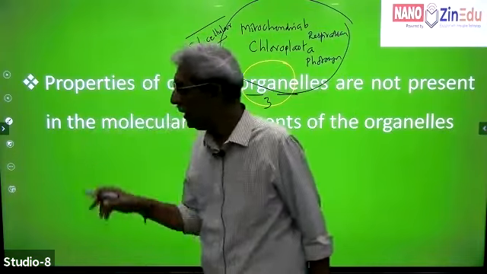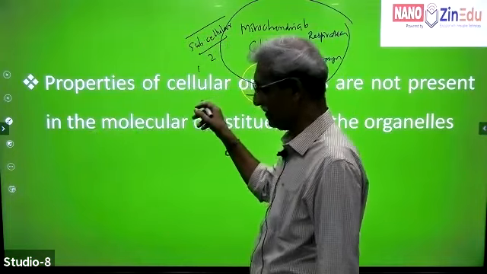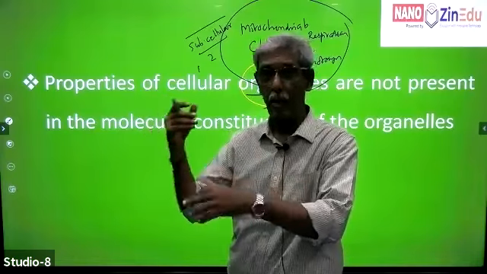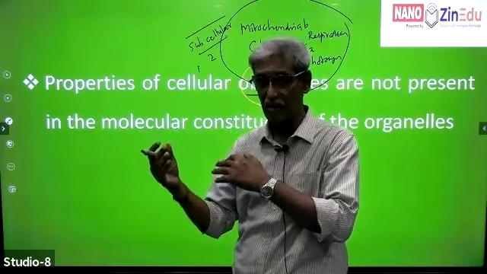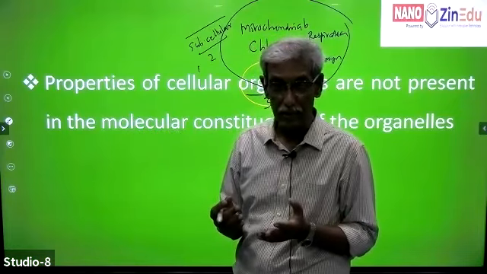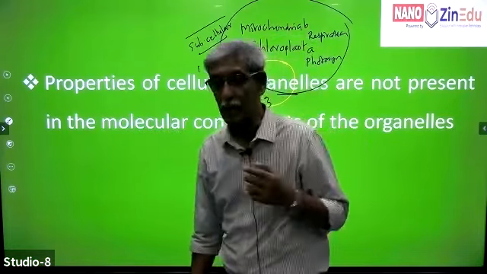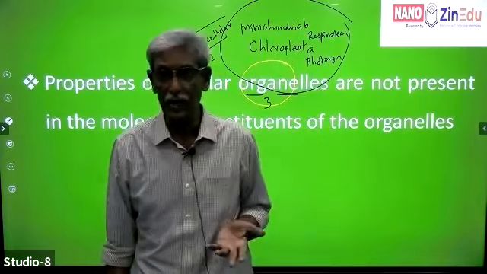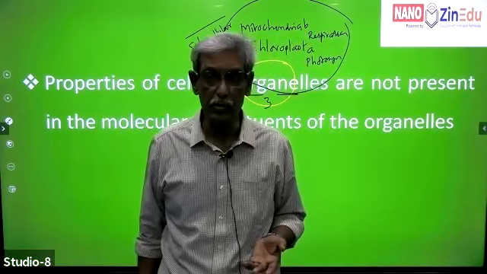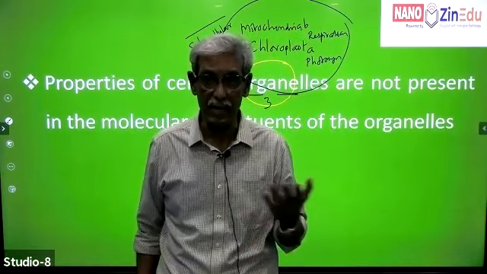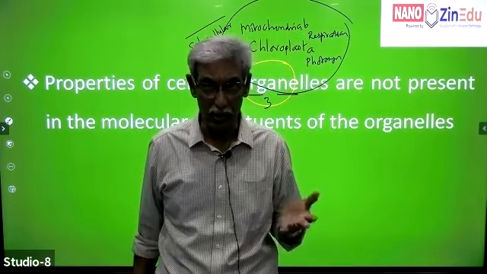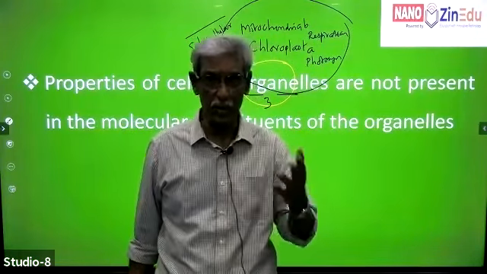Now, we know there are some basic properties. What you have read regarding chloroplasts: it is membrane bound, it is made up of grana and thylakoids, it has a stroma, it has light reactions and dark reactions. Similarly, mitochondria have an outer membrane, an inner membrane, and a matrix. There you have the Krebs cycle and the electron transport system, or oxidative phosphorylation, going on in the mitochondria. These are the basic functions of cell organelles.